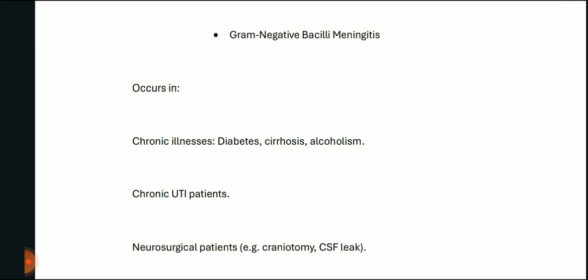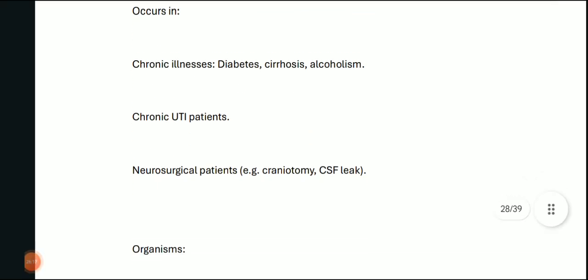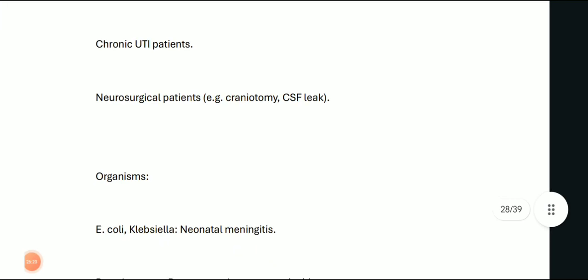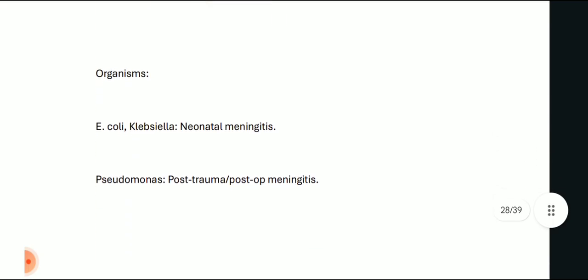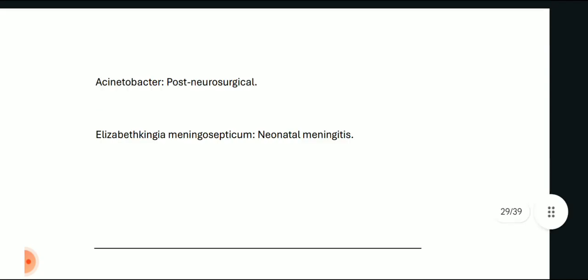Now, gram-negative bacilli meningitis occurs in chronic diseases like diabetes, cirrhosis, alcoholism, and in chronic UTI patients or neurosurgical patients with craniotomy or CSF leaks. Organisms in the gram-negative group are E. coli and Klebsiella, which cause neonatal meningitis, and Pseudomonas, which causes post-trauma or post-op meningitis. Acinetobacter causes post-neurosurgical meningitis, and Elizabethkingia meningoseptica causes neonatal meningitis.